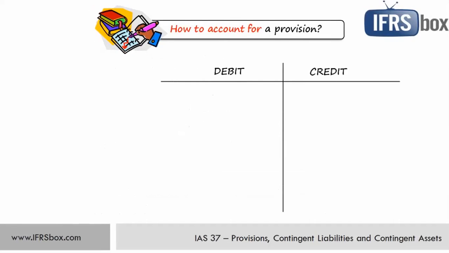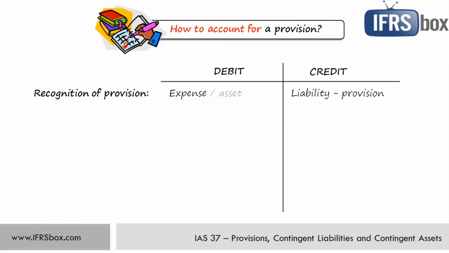How to account for a provision? Well, a provision is recognized as an expense in the income statement in most cases, but sometimes it can be capitalized into the cost of another asset, okay? The credit side goes to a liability, but be careful in the current or non-current distinction.